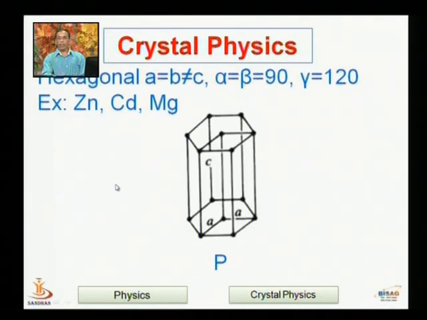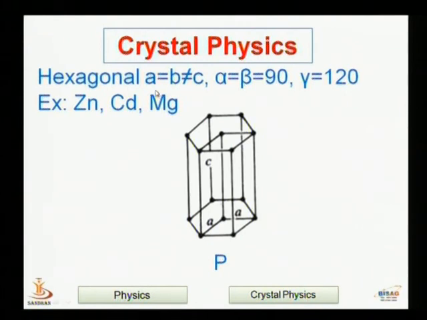Next one is the hexagonal system, in which 2 sides are the same, the height is different, and 2 axes are mutually perpendicular to each other, meaning 2 angles are 90 degrees, alpha equal to beta equal to 90 degrees, and gamma equal to 120 degrees. The examples of this kind of system are Zn, Cd, Mg. The atoms are arranged only at the corner points, that's why it is the primitive lattice here.